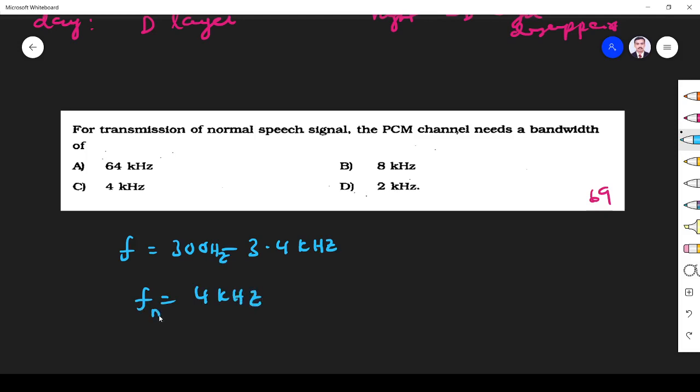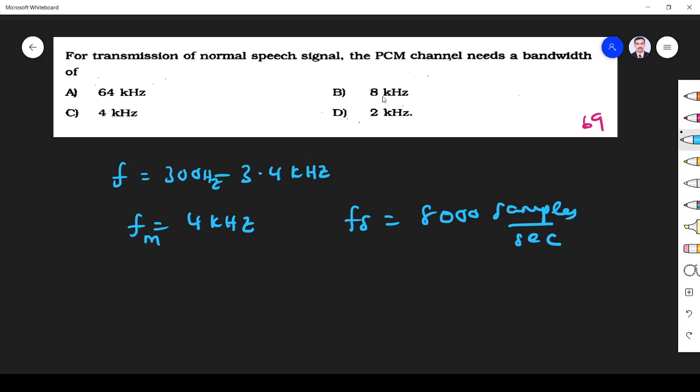If that is the message frequency, what is the sampling rate? We need 2 times fm, so 8,000 samples per second. Whenever we code PCM, we use 8 bits per sample.